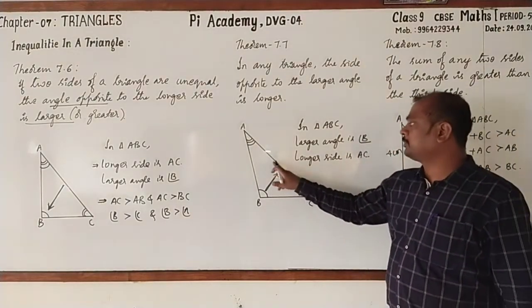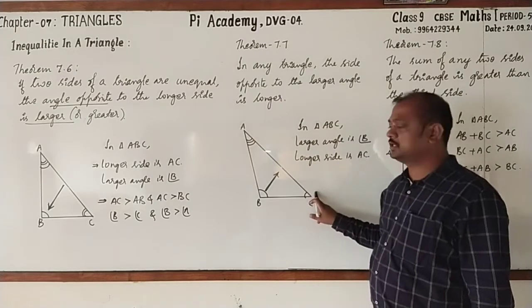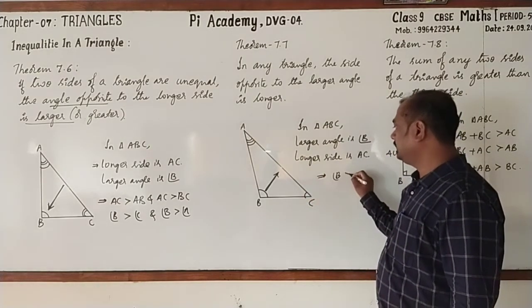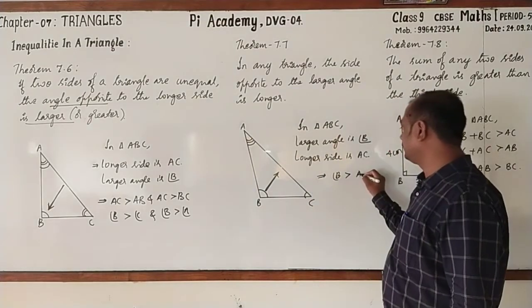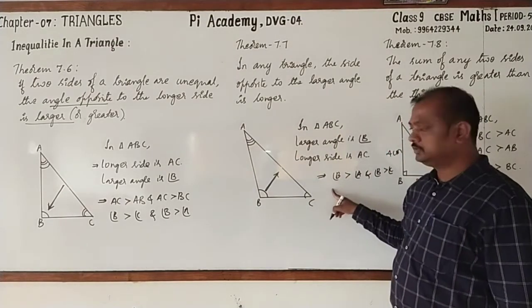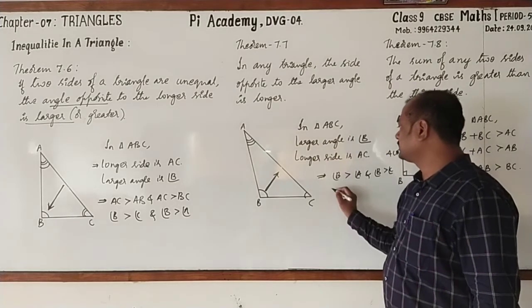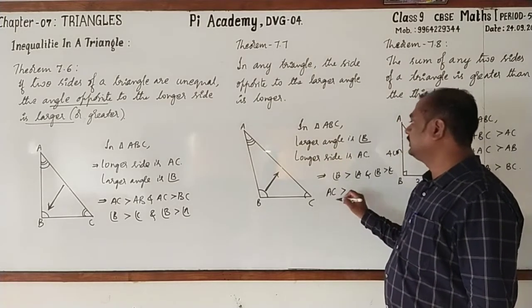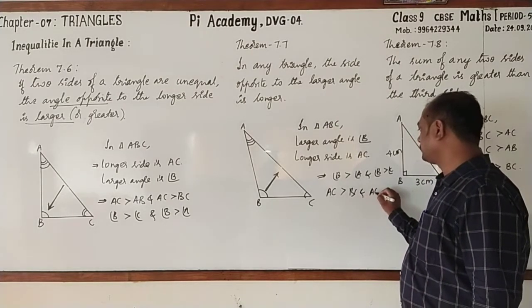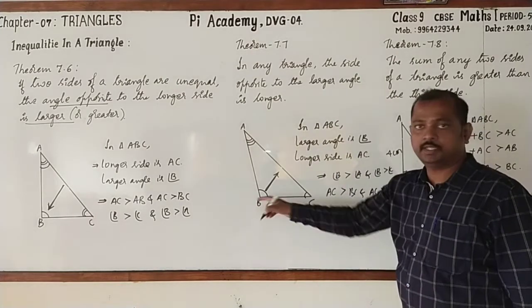Next, second. In triangle ABC, larger angle is angle B, and obviously its opposite side is the longest one, AC. We can write angle B is greater than angle A and is also greater than angle C. Therefore, the opposite side, AC, is greater than BC as well as greater than AB.